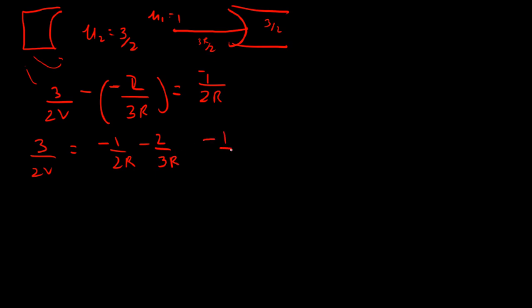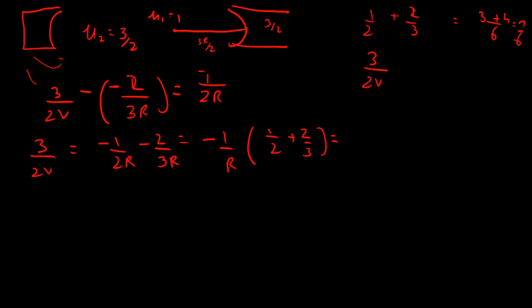So if I take minus 1 by r common, I have 1 by 2 plus 2 by 3, which is nothing but 1 by 2 plus 2 by 3, 3 plus 4 by 6 is 7 by 6. Yeah, so we have 3 by 2v is equal to minus 7 by 6r. So you get 2v is equal to minus 18r by 7. So you get v is equal to minus 9r by 7.